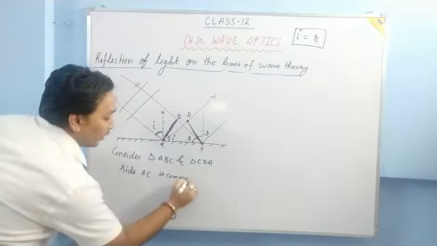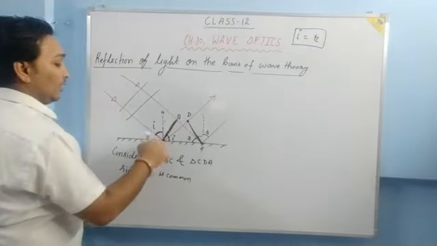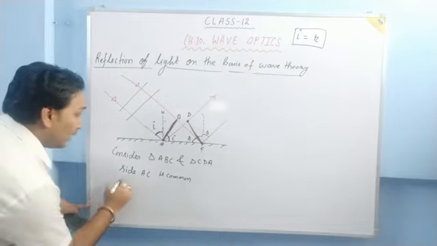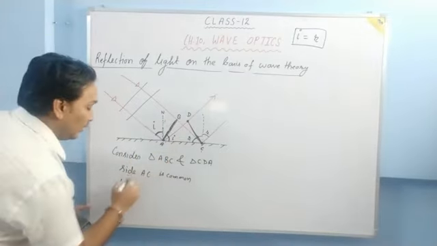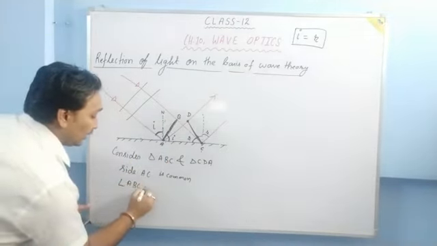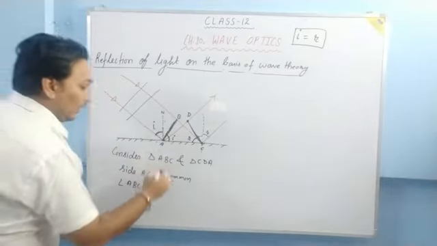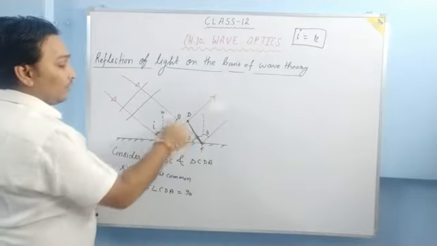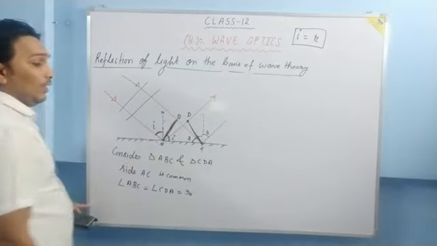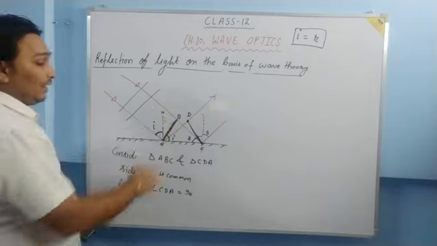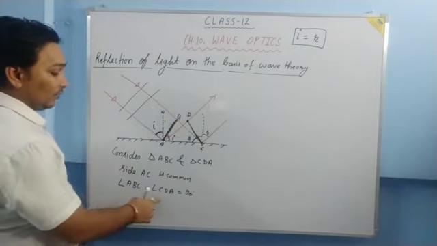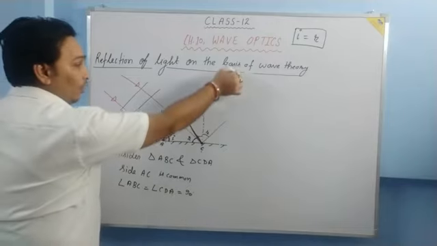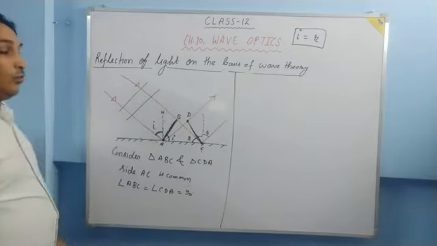It is there in ABC also, it is there in CDA also. Moreover, angle ABC is equal to angle CDA. Why is it so? Because they are 90 degrees. These are the wavefronts, and wavefronts make a 90 degree angle with the ray. So angle ABC is equal to angle CDA, which is equal to 90 degrees. Now, one more thing.